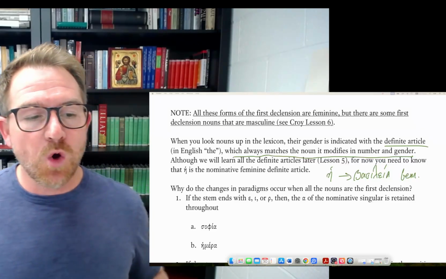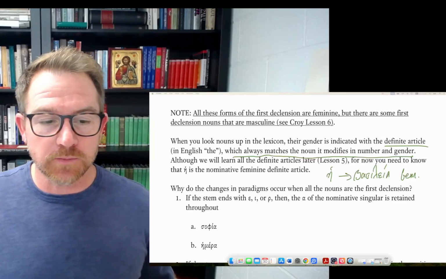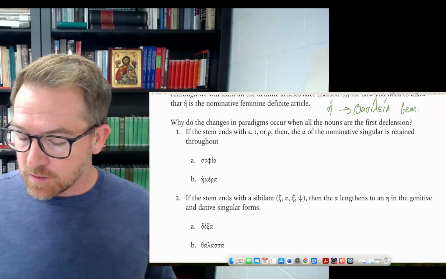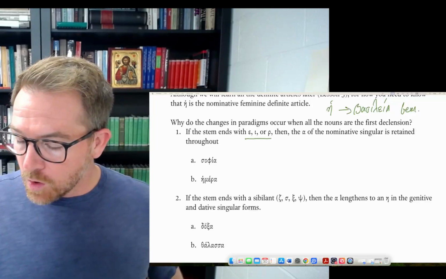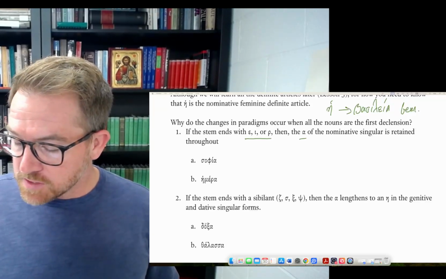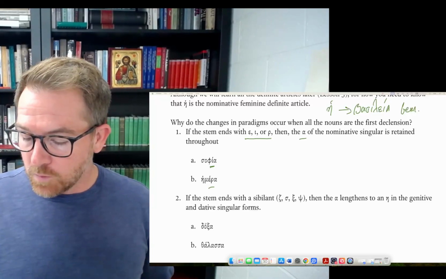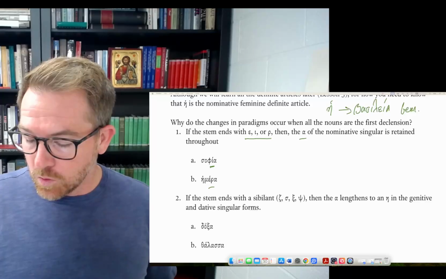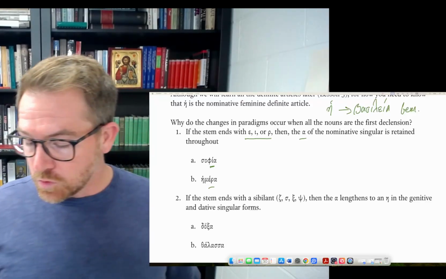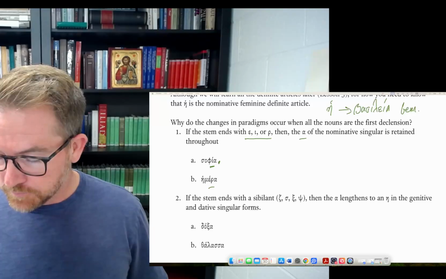So if you want to know why the changes in paradigms occur when all the nouns are in the first declension, there is a consistent pattern. When the stem ends with an epsilon, an iota, or a rho, then the alpha of the nominative singular is retained. So sophia, hemera: when the stem ends in that iota, that rho, or an epsilon, you keep the alpha ending.